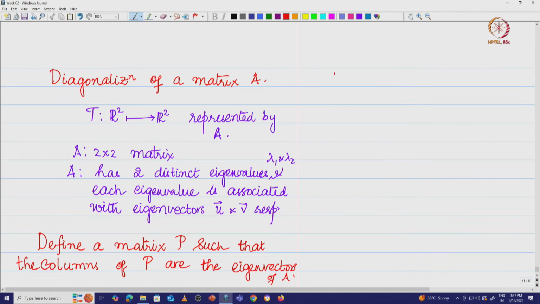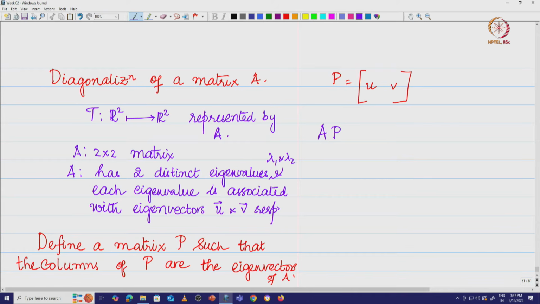So what am I going to do? I am going to have this matrix P whose first column is the vector u, which is a 2 component vector, and the second column is the vector v, which is yet another 2 component vector. Now what am I going to do? I am going to look at A into P.